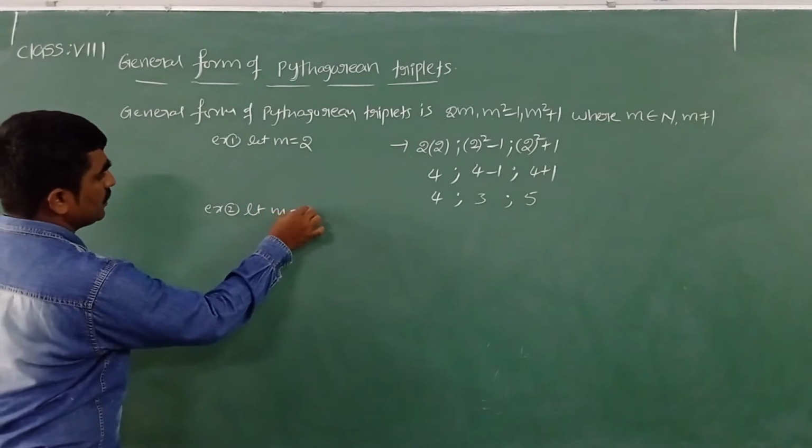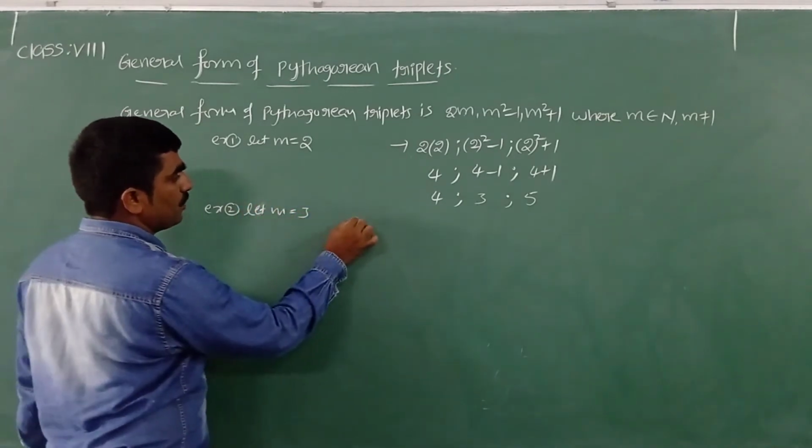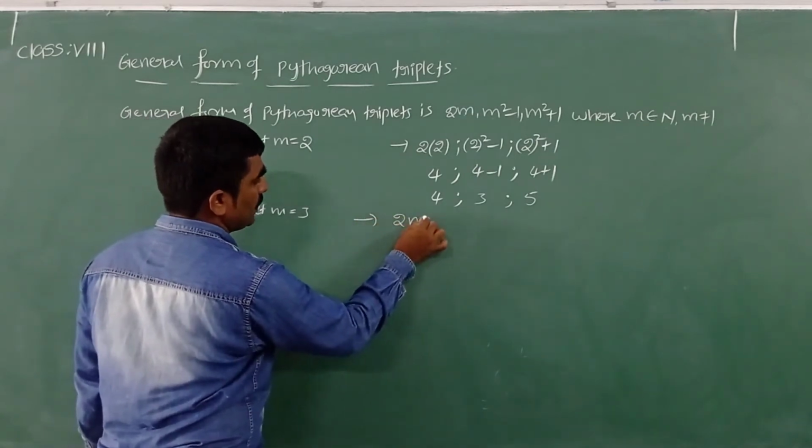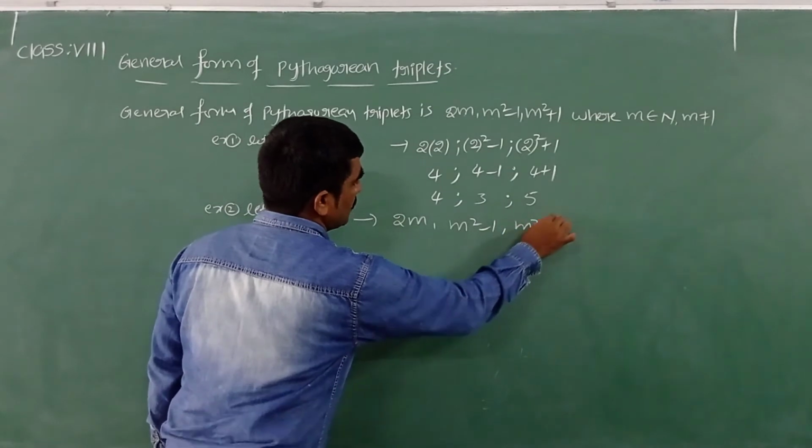Now let me take one more example. Let m be equal to 3. Now substitute in the general form. What is the general form? 2m, m square minus 1, m square plus 1.